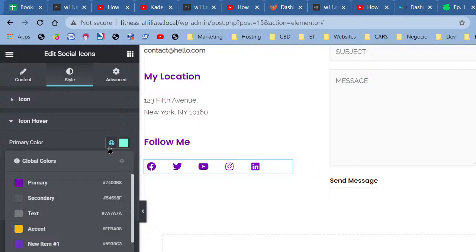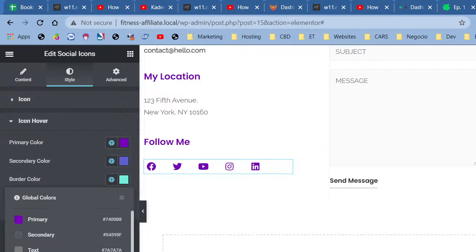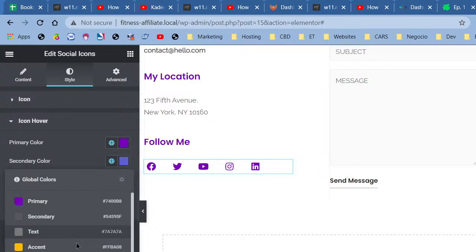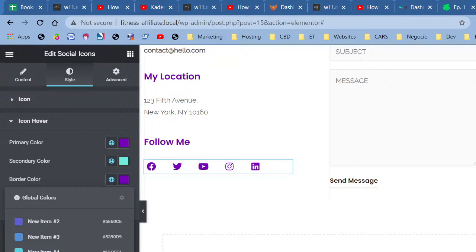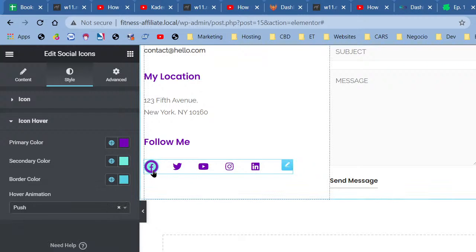But what I see is that if this was this purple, this was this purple, and this was this color, we wouldn't have such a distasteful look. And that looks wonderful, right guys? All right, so let's see if we change the border to this color, how it would fare. There we go, that's wonderful. Go ahead and save our changes.